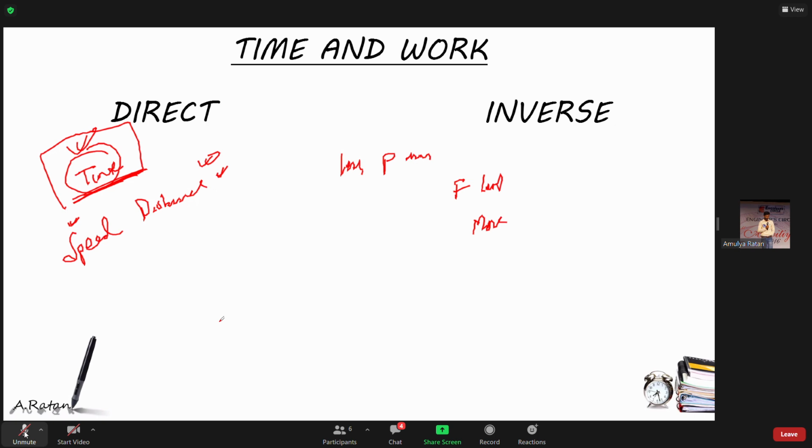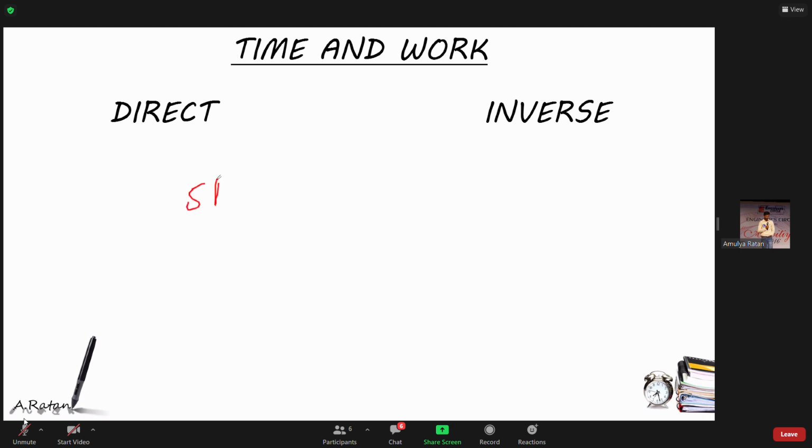Tejas says direct proportion is easiest. Mahesh says, yes, sir, direct is easy. Is it? Both are easy. Which one is easiest, direct or inverse? Okay, we'll see which one is easiest.